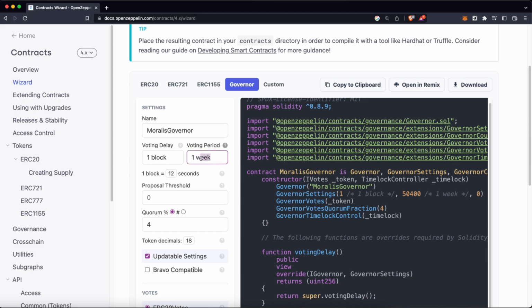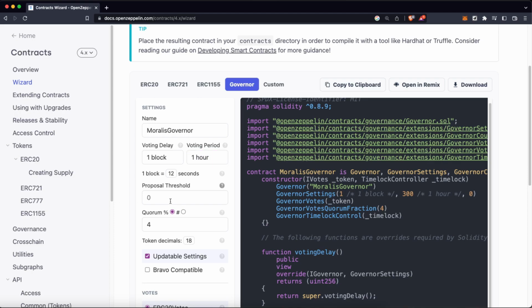It's common for a DAO to have long voting periods in order to let all the users vote on a proposal, but as we are using this as a tutorial, let's change this to 1 hour, which is going to be 300 blocks approximately. Remember, this is estimating that one block is 12 seconds, so this is going to be around 1 hour. Maybe a little bit more, maybe a little bit less. We are going to change this later to just 10 minutes in order to be able to code this project.